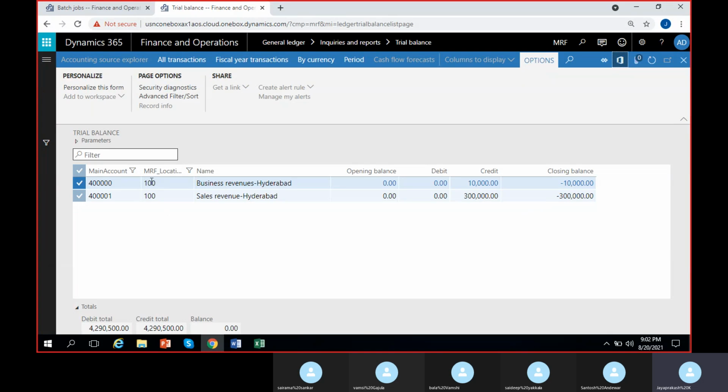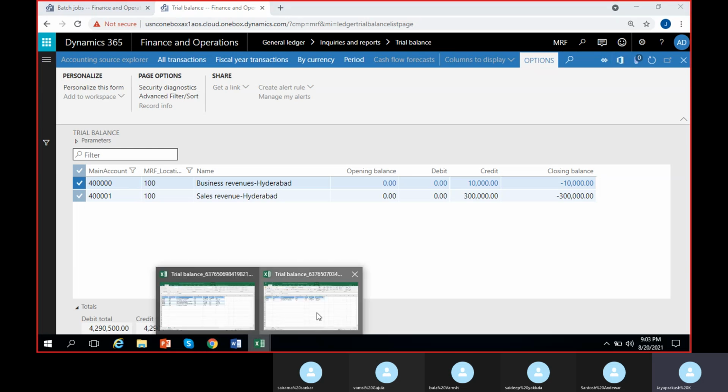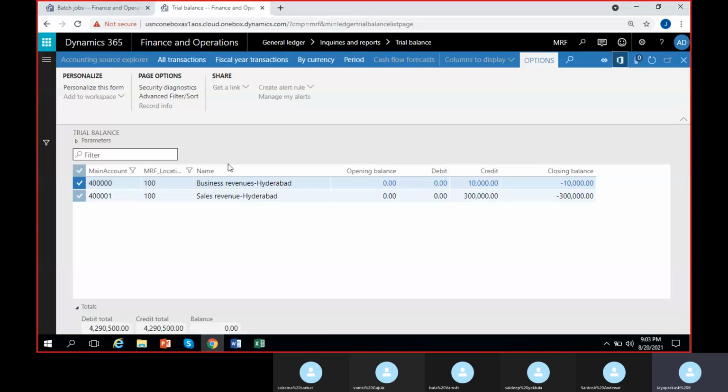I mean, when we were trying to understand financial dimensions, I told you the agenda is to track the balances. So this is how we track them using financial dimensions, and now it is very convenient to understand how much each location earned, how much money you have expended for each department, how much travel expenses you paid for each department, how much gift expenses you paid. It is very, very easy to track, and just by using the filters, like in an Excel sheet, you can also export it to Excel and present it to anybody, or share the files with anybody if you want to.